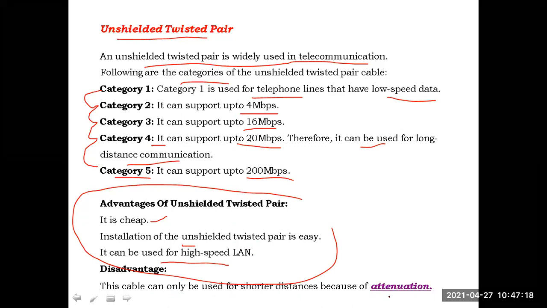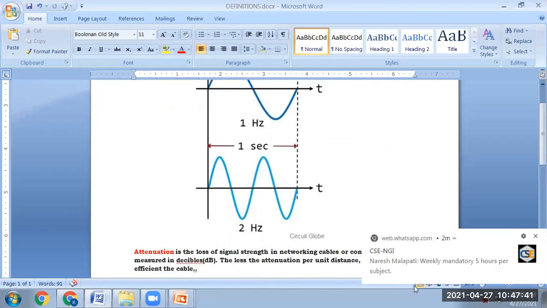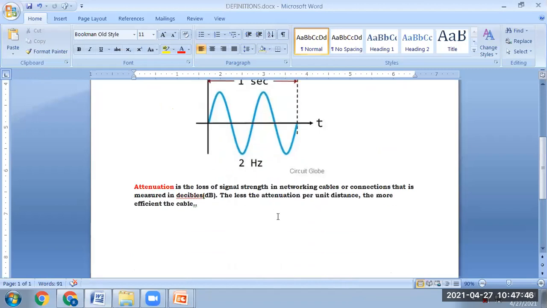Anybody have any idea about this one? Attenuation means nothing but loss of signal strength. The loss of signal strength in networking cables or connections is known as attenuation.